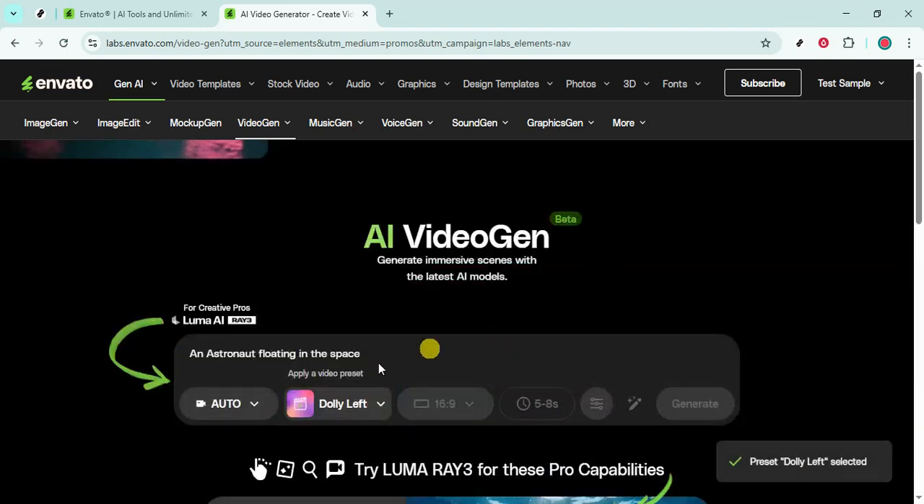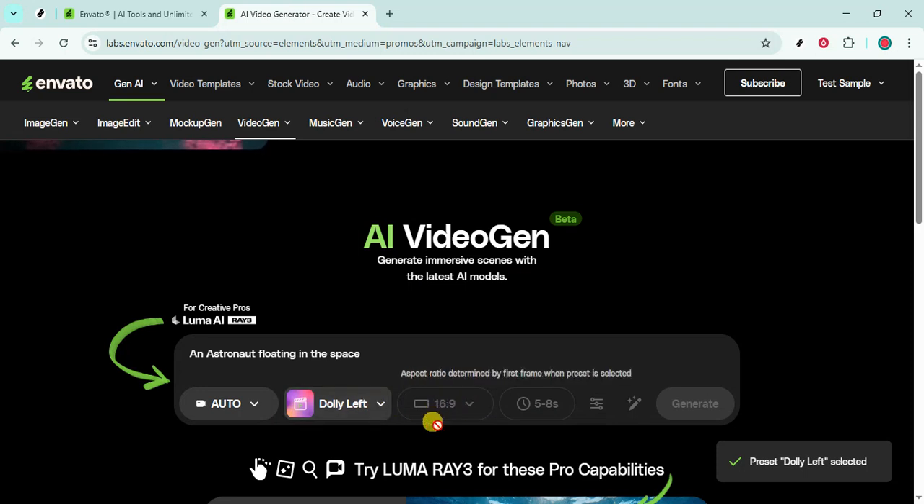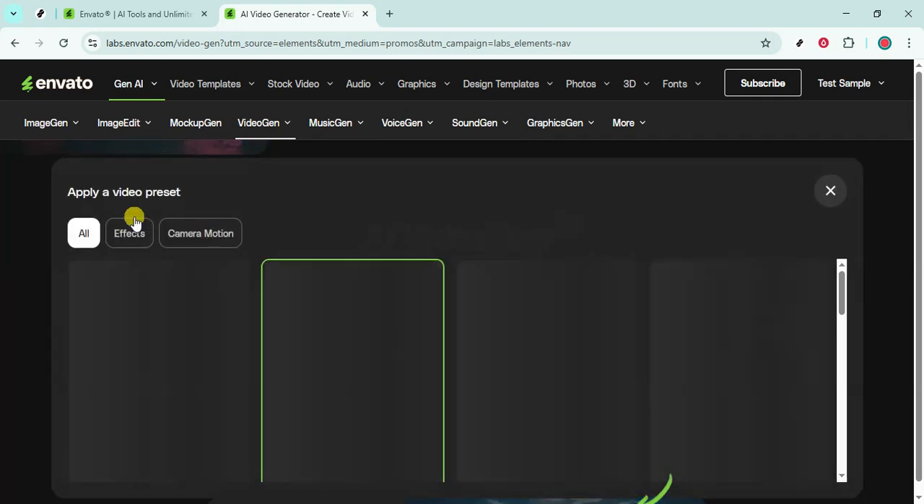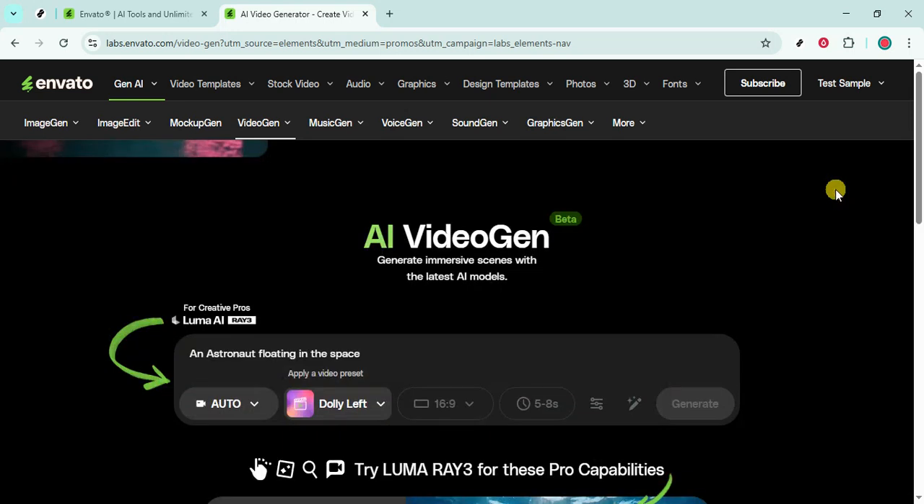Now, select the aspect ratio. This decision should match where you'll publish. Choose 16:9 for YouTube and most landscape use, 9:16 for vertical platforms like Shorts, Reels, and TikTok, or 1:1 if you need a square format. Picking the right ratio upfront saves time and avoids awkward crops later.